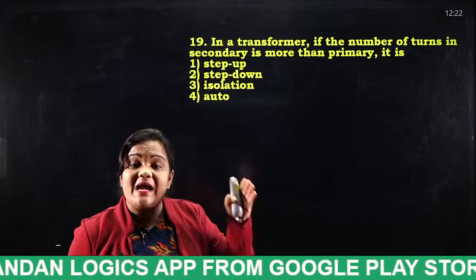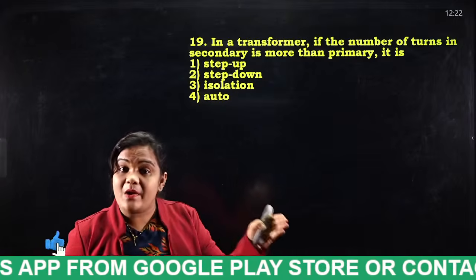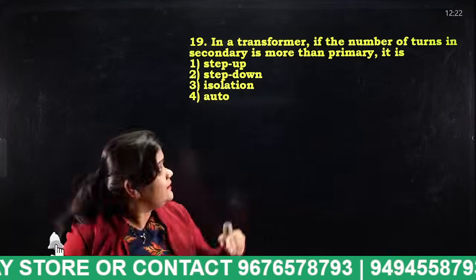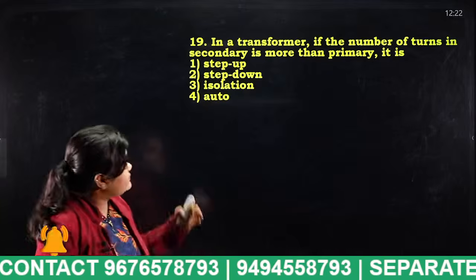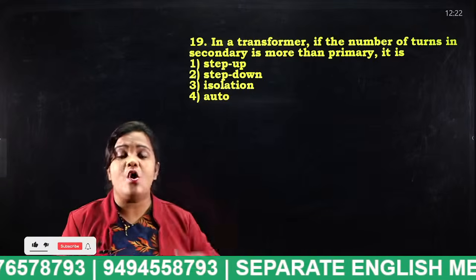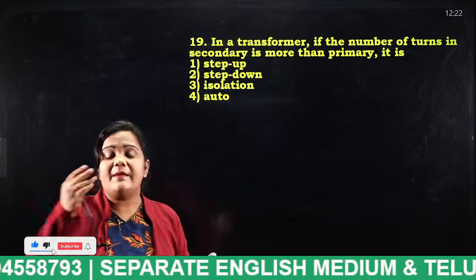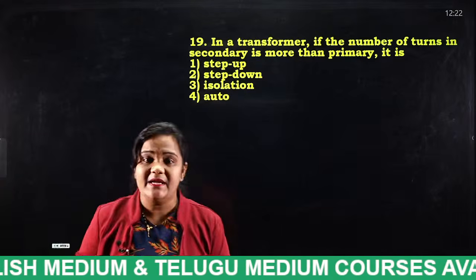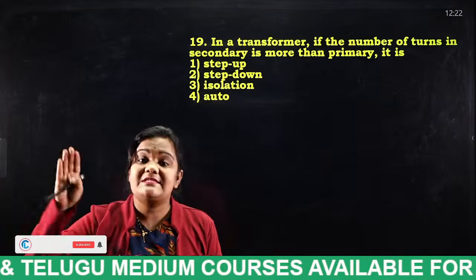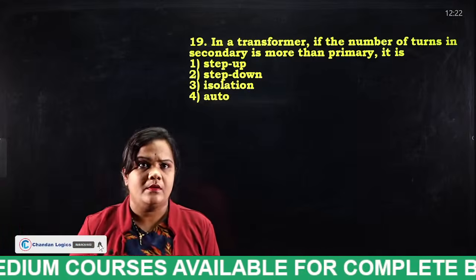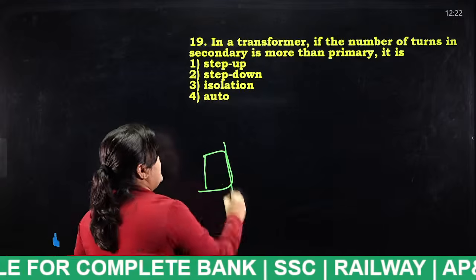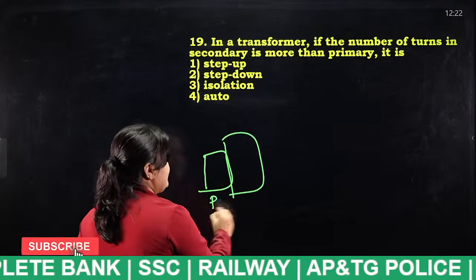Okay, if the number of coils in the primary of the transformer is more than the number of coils in secondary, so we say it as what? Step up? Okay, so you know a transformer. This is primary and this is secondary.